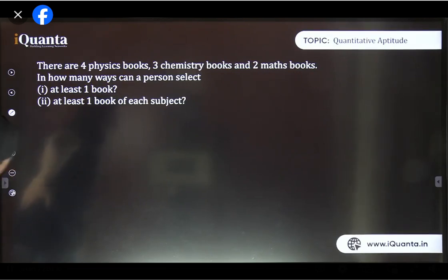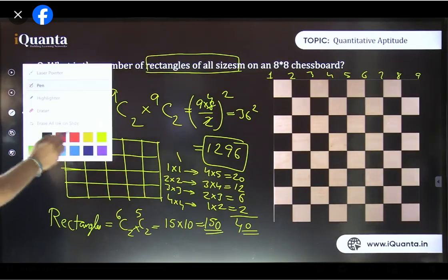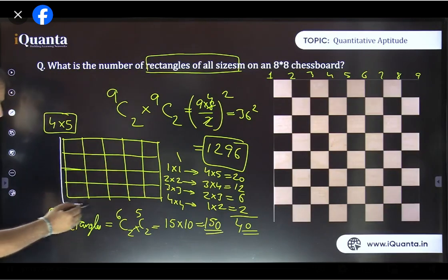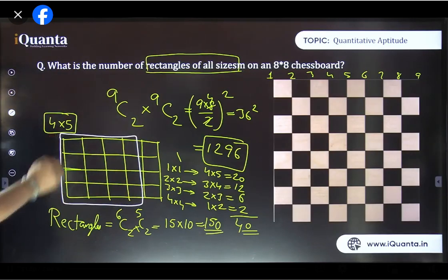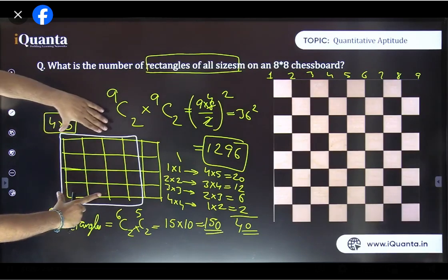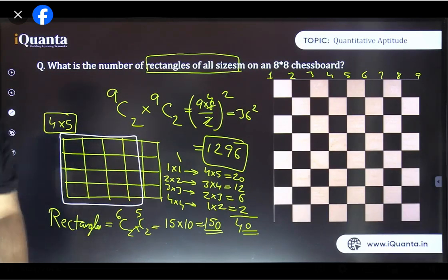Durgesh is asking, how 1 by 2 for 4 by 4? Arey baba, let's see here. Durgesh ji, how should I make you understand? See, for 4 by 4, if I am seeing squares, this is one such square of 4 by 4. Its height is 4 only, it cannot be extended. So this is the one such square, and just shift it one step, you will get another one also. You just shifted one place there, you'll be getting 2 such squares. Is it okay, Durgesh? Yes, Preetham, that's correct. So total rectangles means squares plus rectangles of different sizes.